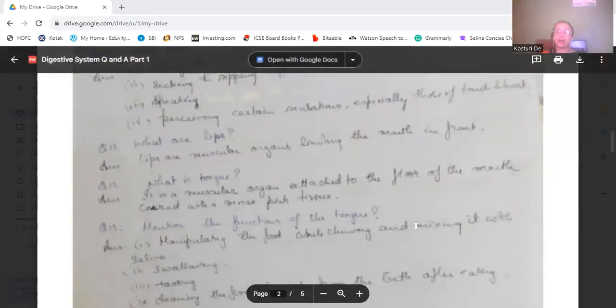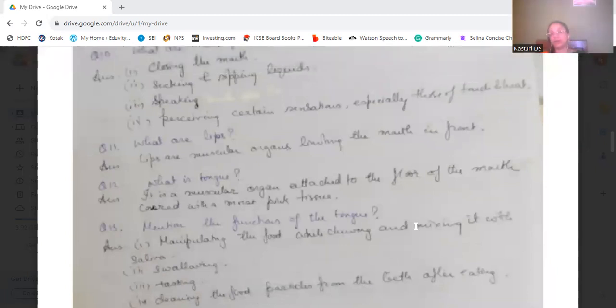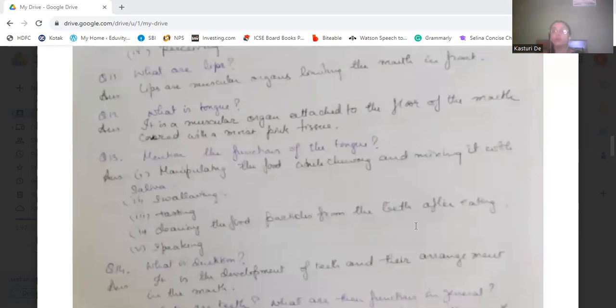What is the tongue? It is a muscular organ which is attached to the floor of the mouth, covered with a moist pink tissue. Now mention the functions of the tongue. First is manipulating the food while chewing and mixing it with saliva. It manipulates the food during chewing and mixes it with saliva.